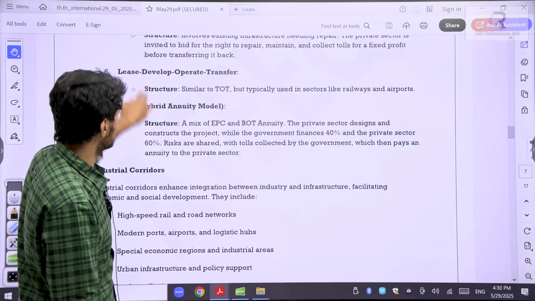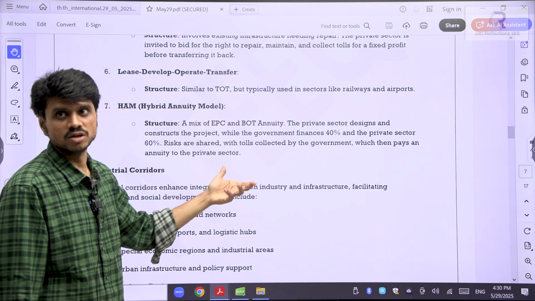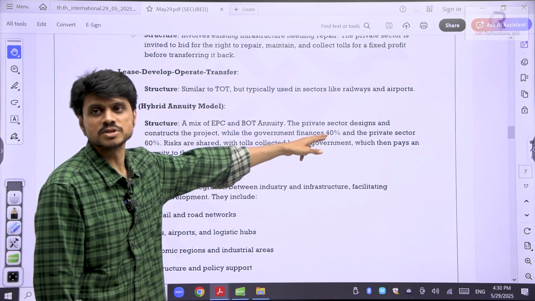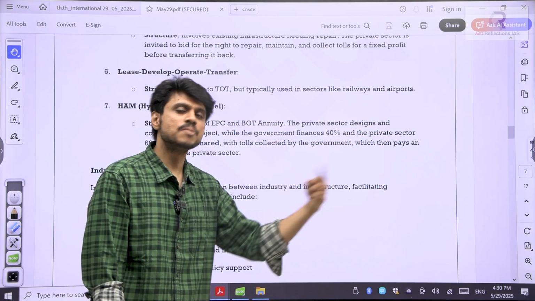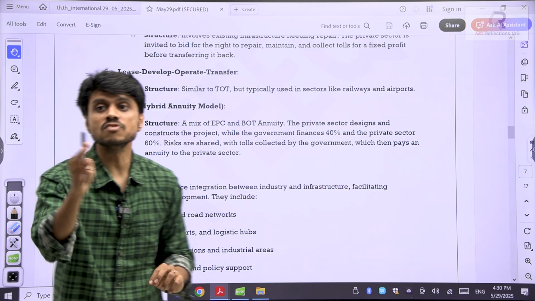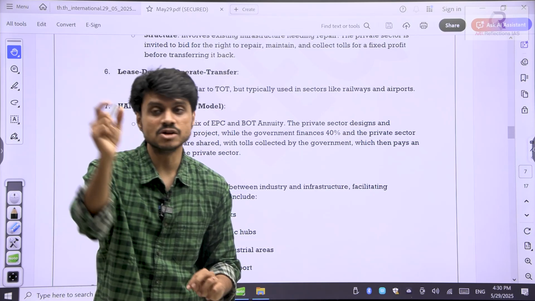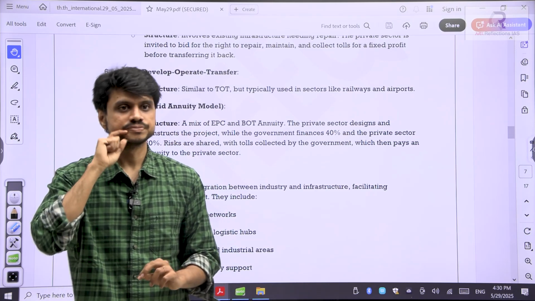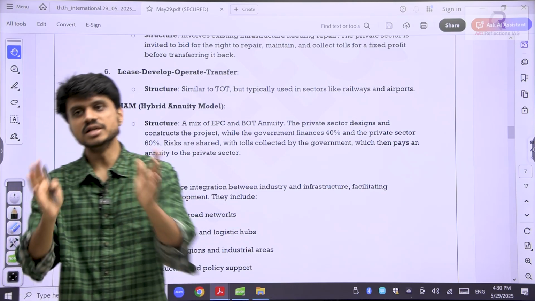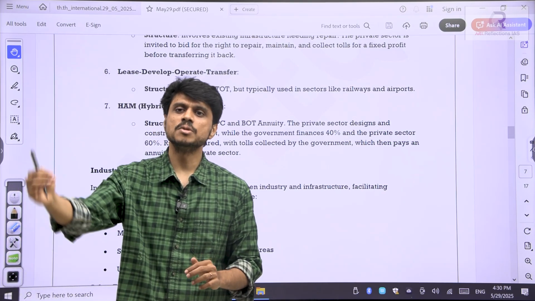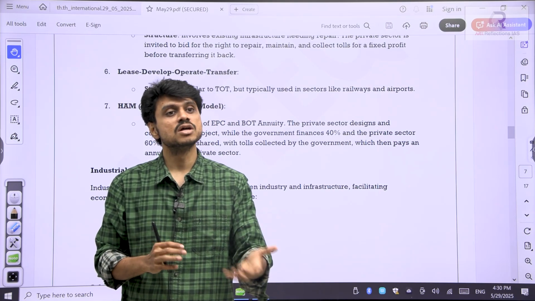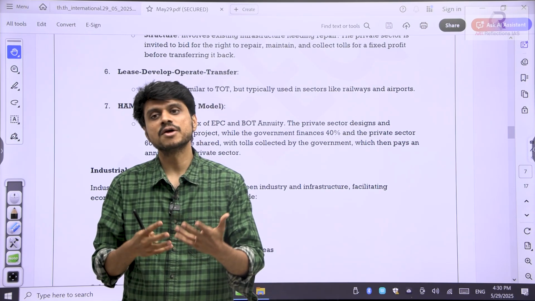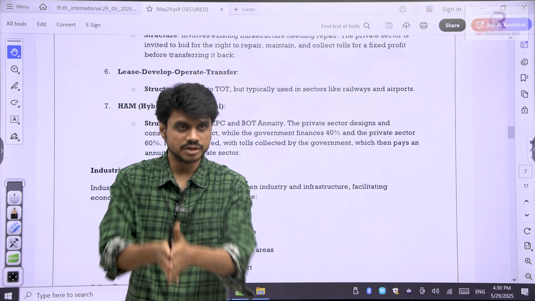So came the HAM, hybrid annuity model, where government will do 40% finance, private sector will do the 60% finance, and government will pay it to the private player every year in the means of annuity. Means every year a little bit. Annuity means annually fixed amount. That's it. As long as the deal is there, till then government will keep on paying, then finally it is transferred. These are the ways in which government and the private player collaborate in terms of the investment.